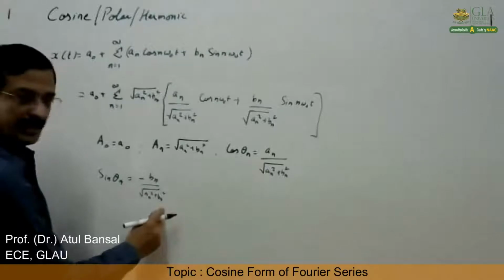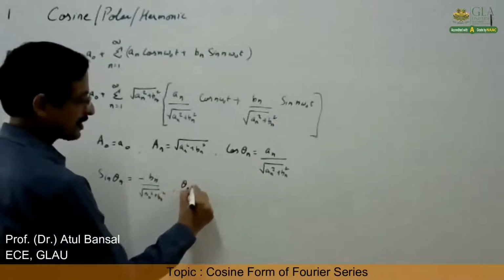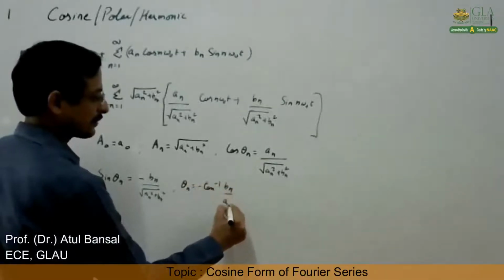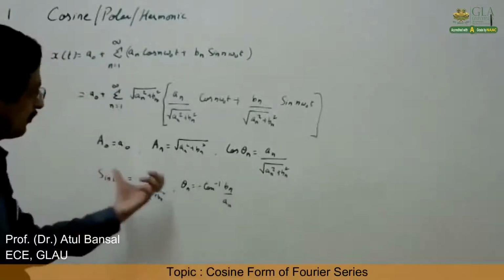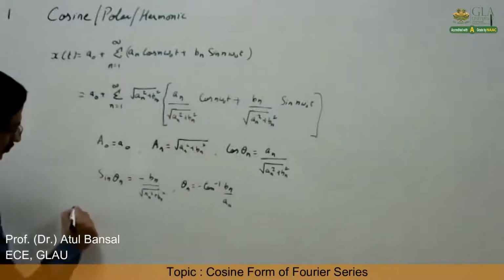So if we take the ratio of this cos theta and sin theta, we can say theta n will turn out to be minus tan inverse bn by an. Right?